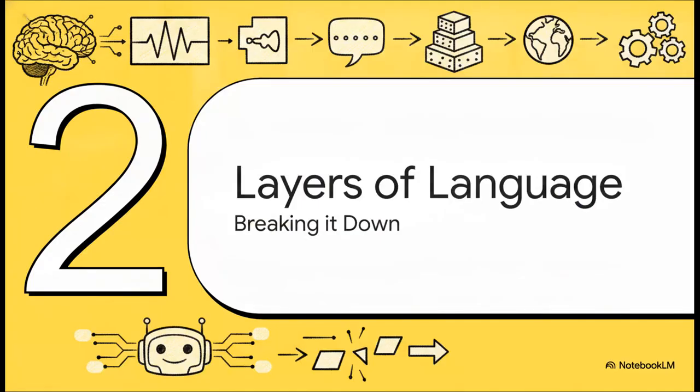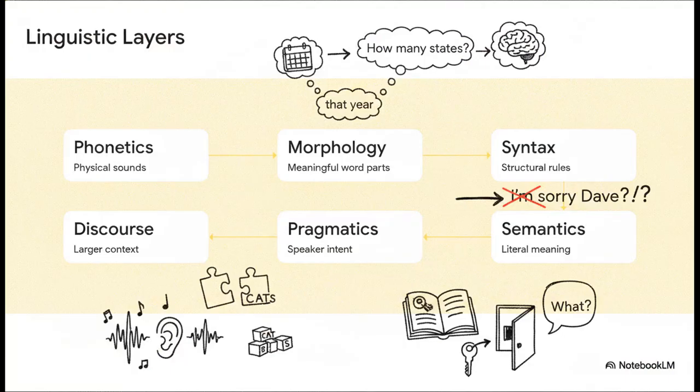Which brings us to Section 2, the layers of language. Breaking it down. Think about what your brain does effortlessly in just a fraction of a second. An AI has to compute all of this from scratch, building from basic acoustic sounds all the way up to complex contextual discourse. First up, phonetics. That's recognizing the physical sounds of speech. Second is morphology, breaking words into meaningful parts, like knowing adding an S makes something plural. Third is syntax, the structural rules.